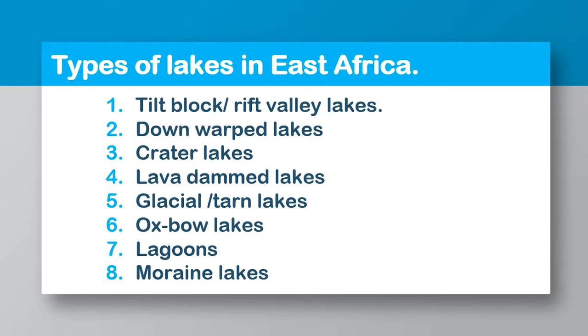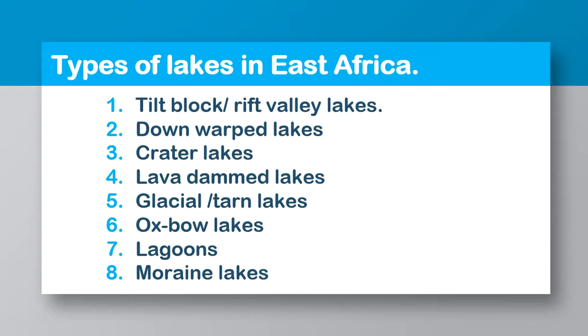Then we have oxbow lakes. Oxbow lakes, what are they? How are they formed? Okay, so we'll proceed and look at the lagoons and then the moraine lakes. All those have something to do with glaciation. That is why we are looking at them as moraine or moraine dammed lakes. So those are the different types of lakes.